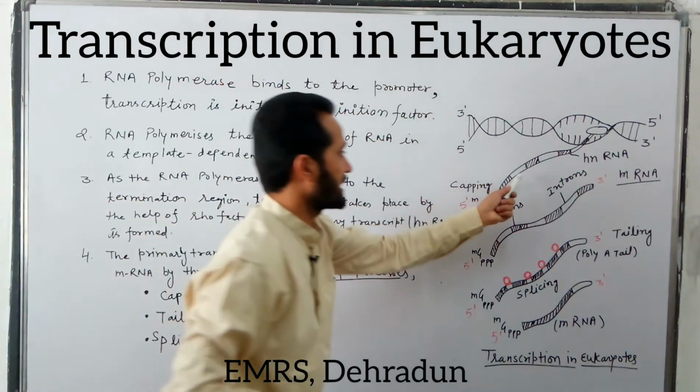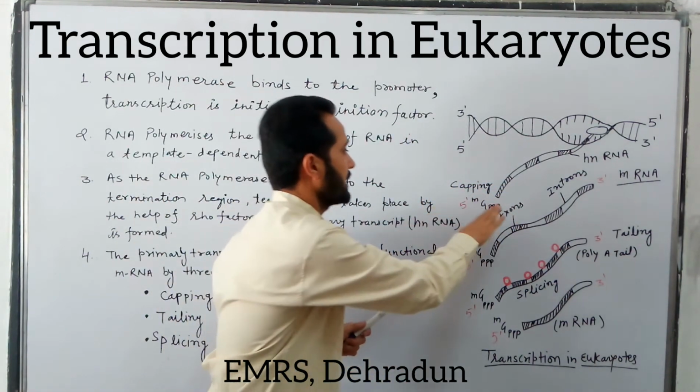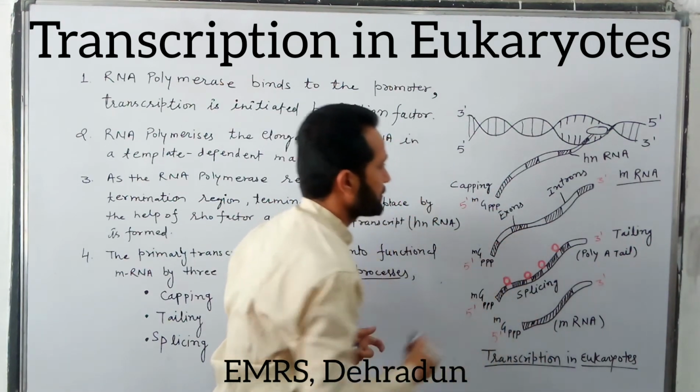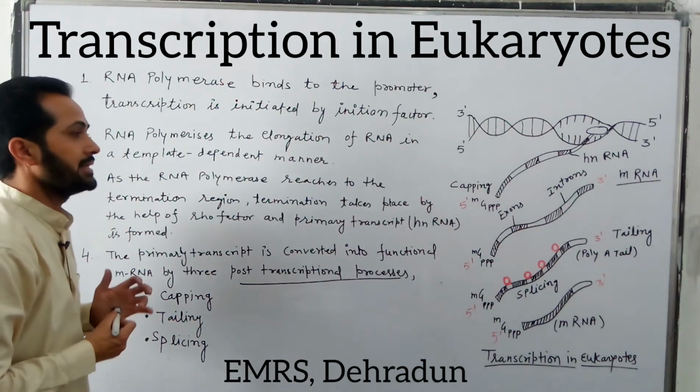So this hnRNA, which has exons and introns, two types of nucleotide sequences, is converted into functional mRNA by the three post-transcriptional processes of capping, tailing, and splicing.